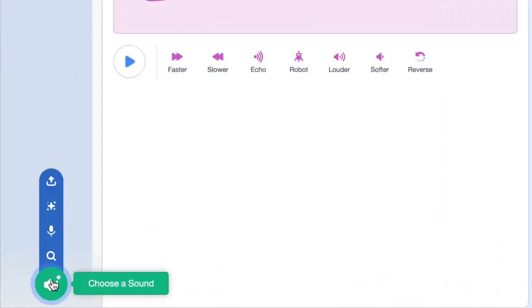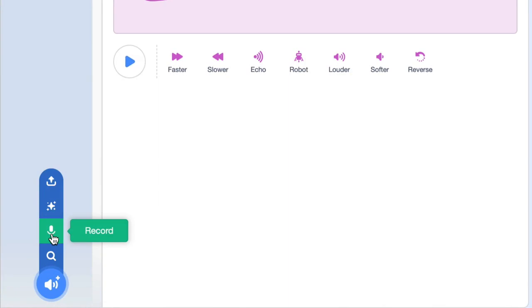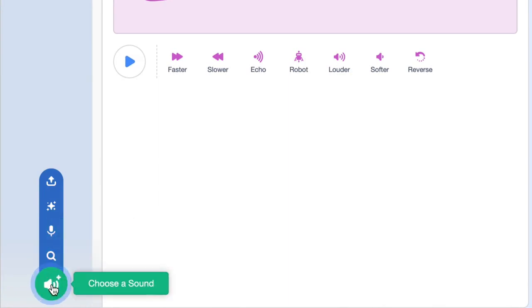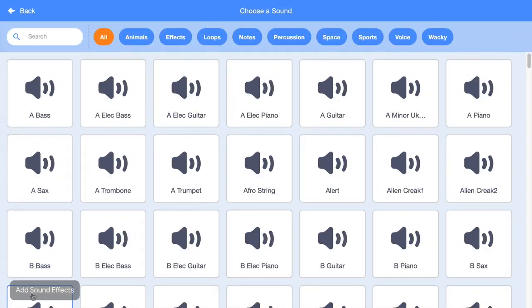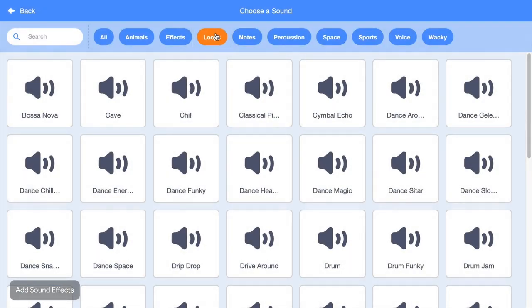You can upload your own music, record a sound, or select a sound from the Scratch library. When picking a sound from the Scratch Music Library, explore the Loops category. It has short pieces of music you can add to your program.